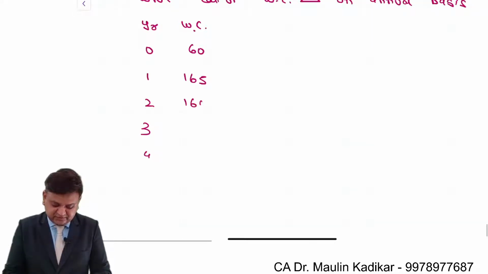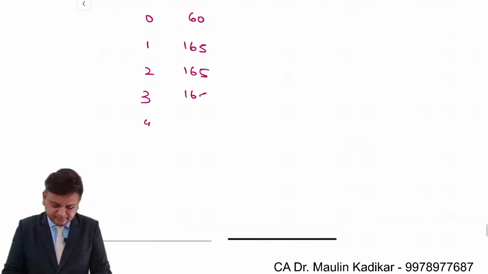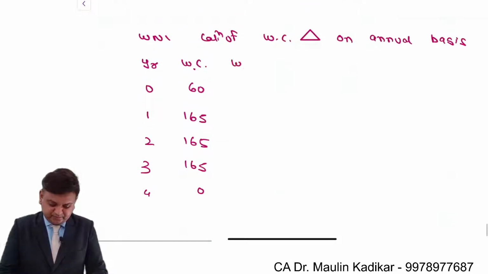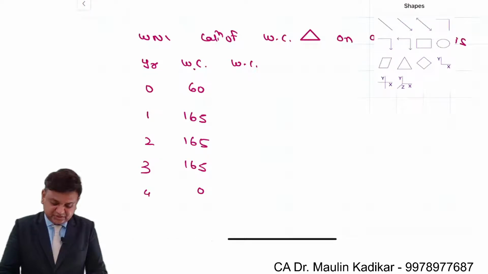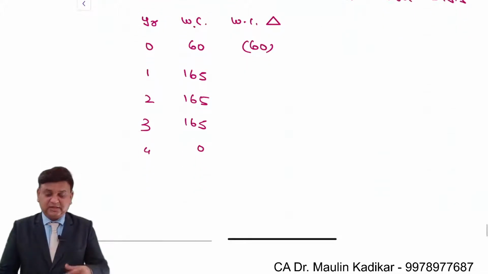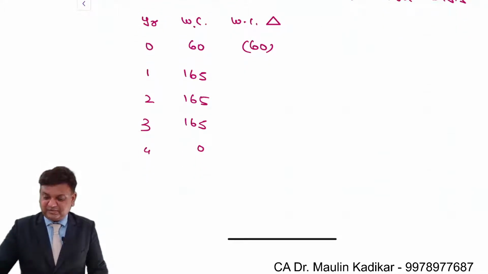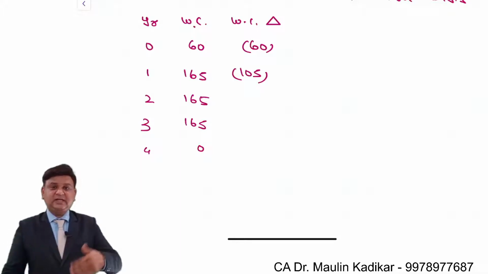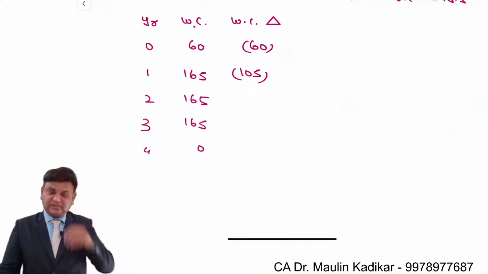165, 165 and 165. And lastly it is 0. So working capital change. Year 0 there is cash outflow of 60. Then 165 minus 60, there is an additional cash outflow of 105. The second year working capital requirement is 165 and we already have 165. So no investment is to be made.